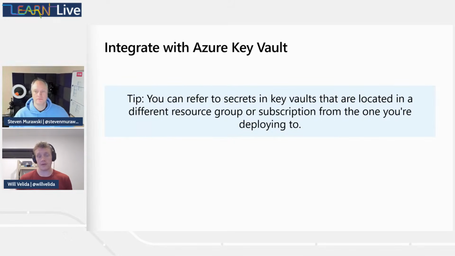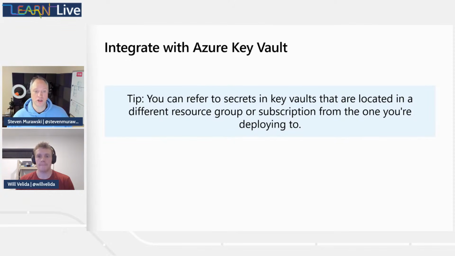You can retrieve secrets from that centralized Key Vault to use in your parameter file for your Azure resources that you're deploying to a separate resource group, which is pretty cool, pretty neat. Yeah, that's helpful because there's a lot of scenarios where we have shared Key Vaults for different environments, shared Key Vaults for a bunch of different projects that may live in different subscriptions or at least in different resource groups.